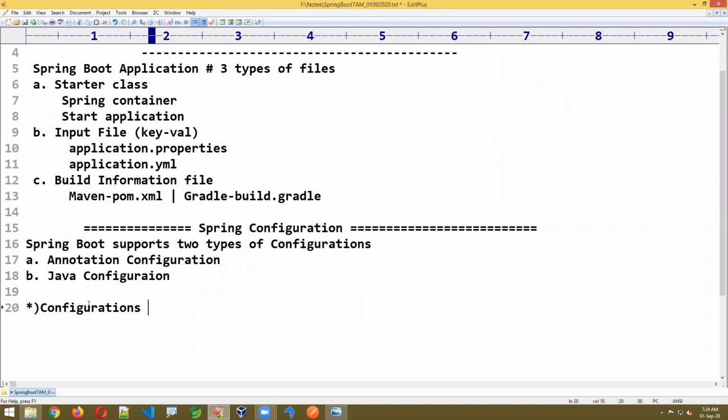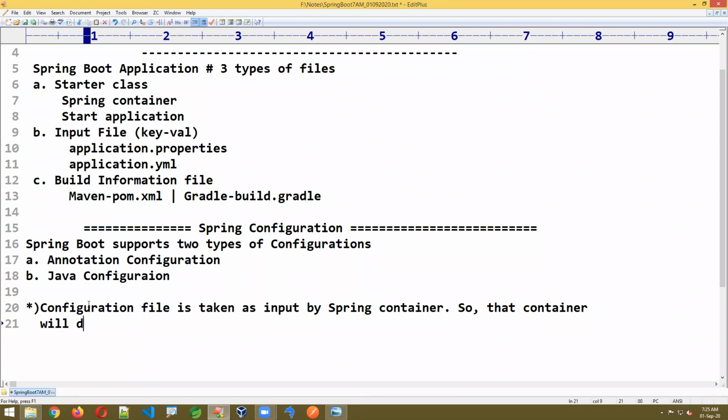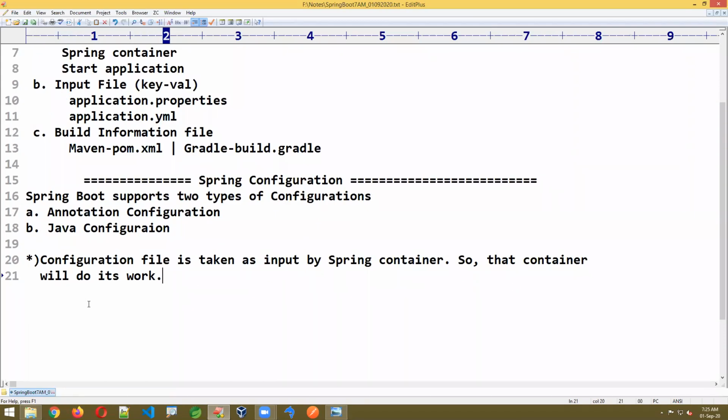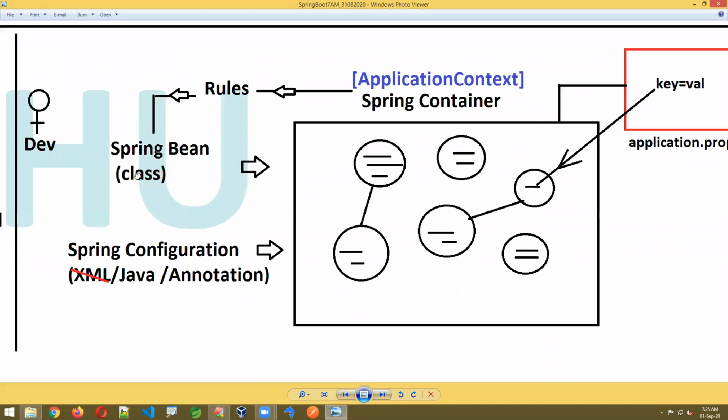The configuration file is taken as input by the Spring container, so that the container will do its work, meaning create the object, provide the data, link the objects. All the work is done by taking the configuration file only. If you just write a class, say you wrote class Employee, open and close, it won't create the object. You must provide the configuration.